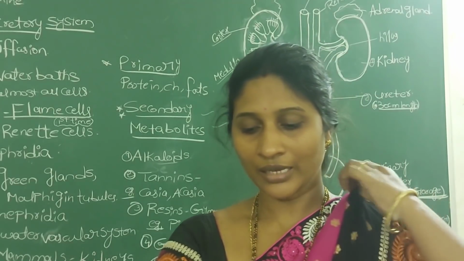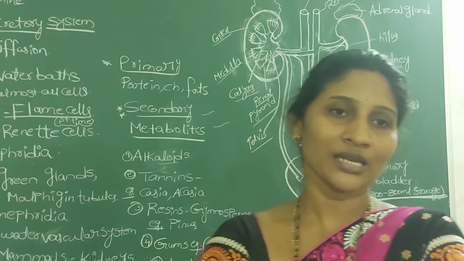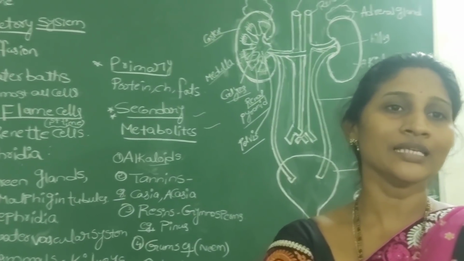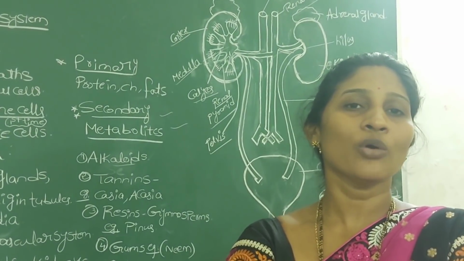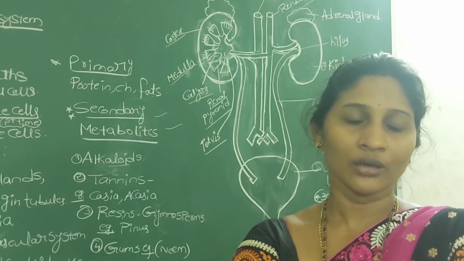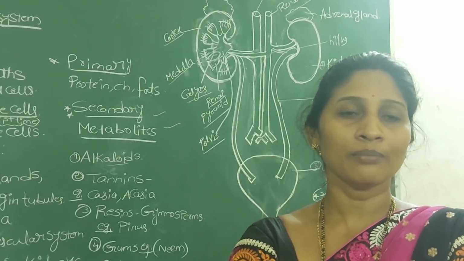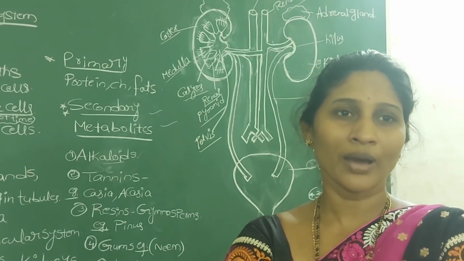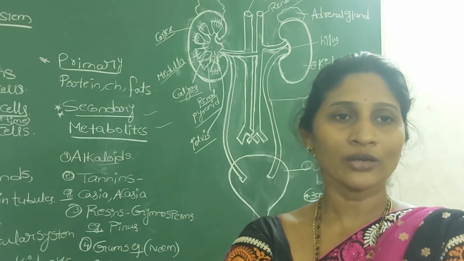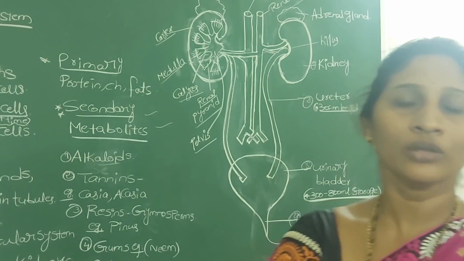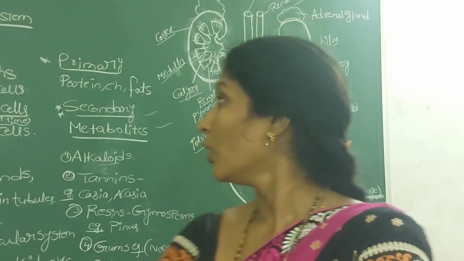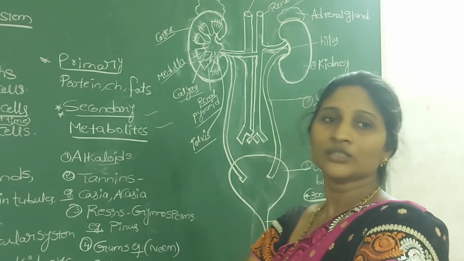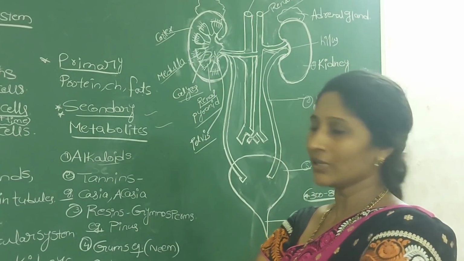Quinine is taken from the plant Cinchona officinalis, and at the same time nicotine, one more alkaloid, is present in the leaves of the plant Nicotiana tabacum. Even the neem plant or Azadirachta indica: its leaves, bark, and stem are all used as secondary metabolite products. Those are the examples for alkaloids in the textbook, and even the table. Just read the table, that is also very important.